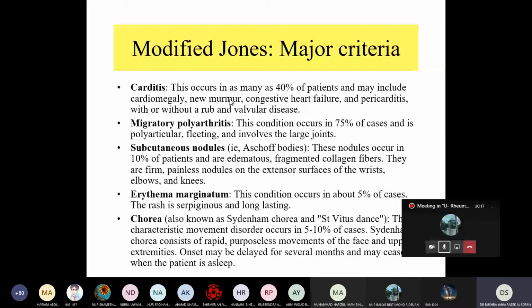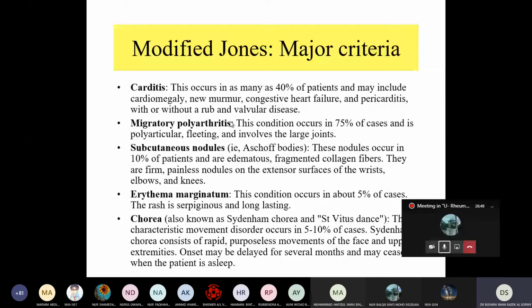Cardiomegaly, why? Because of inflammation of the myocardium, right? So it can cause necrosis of the myocardium and also inflammation, so it can be cardiomegaly. Also heart failure, because there is myocarditis, isn't it? And pericarditis can be fibrinous pericarditis. So this is the carditis.